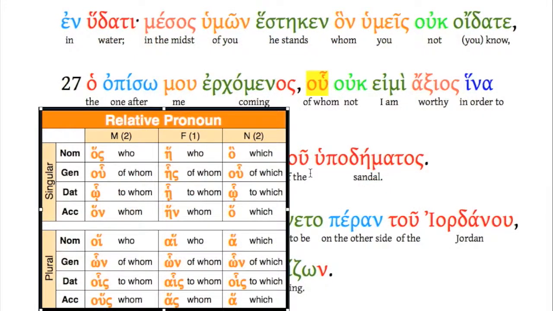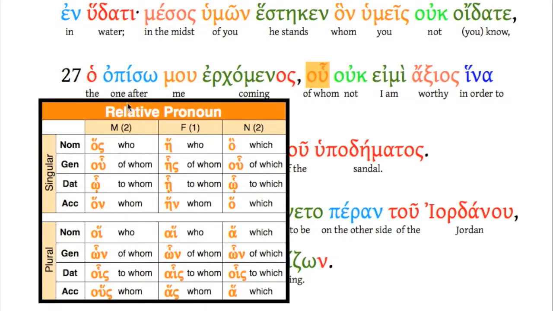Now look down at verse 27, and here we have "who" again, but notice this is the genitive form. It could be masculine, it could be neuter. In this case it's masculine because it's referring back to the one coming after John, ho opiso mou erchomenos, Jesus of course. So "who, of whom," so there's our translation.